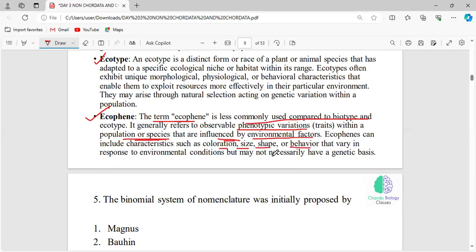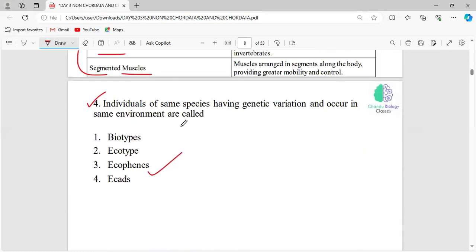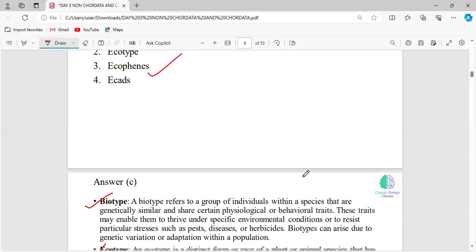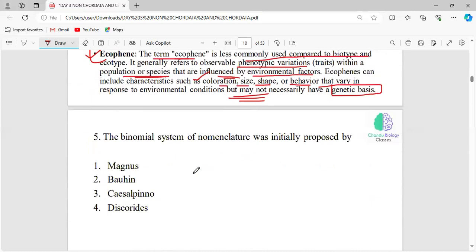Based on their environment, all these traits or characters vary, but they do not necessarily have a genetic basis. What they are saying is ecophene, or generally they are influenced by environment but not genetically, right? This is what ecophene is, and that is what they are asking. Genetic variation occurring in the same environment plays a major role in influencing those organisms. Okay, like that you have to read these 2 definitions also.